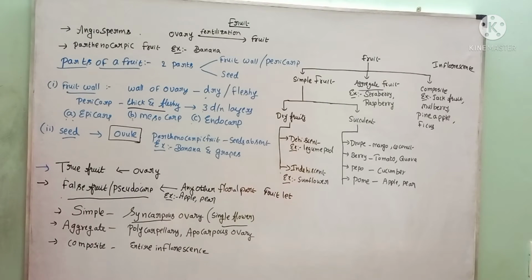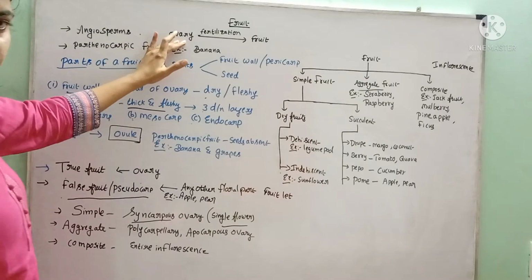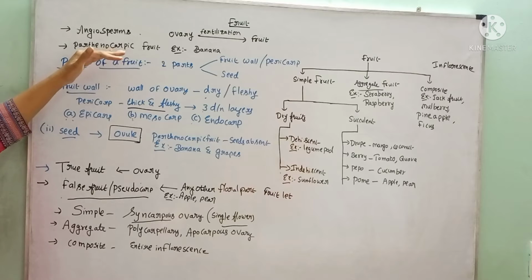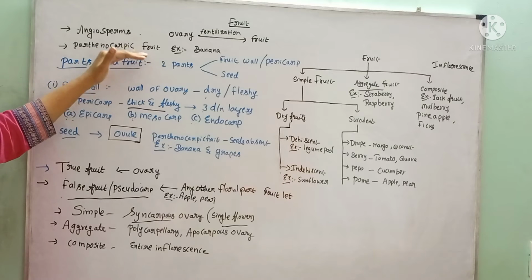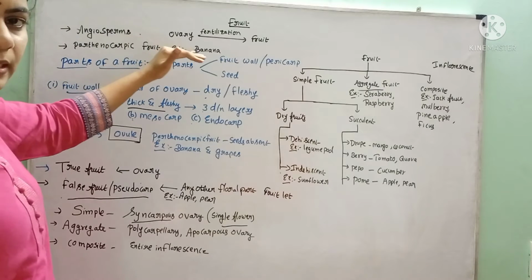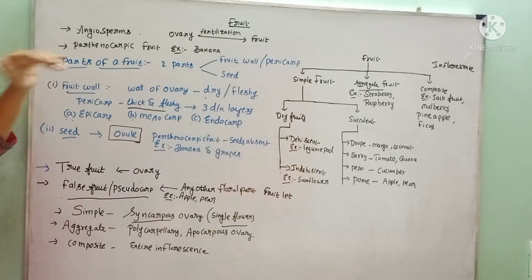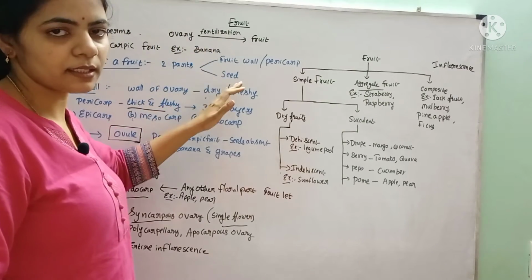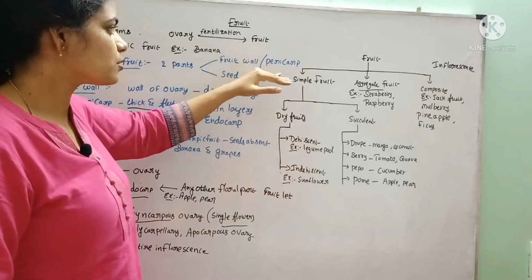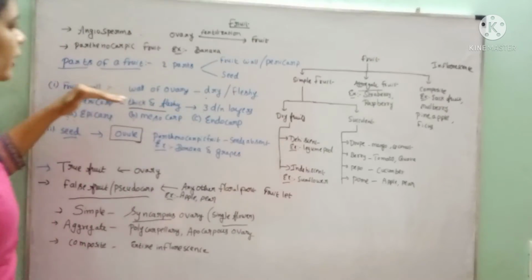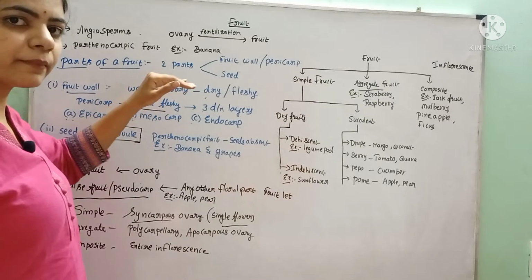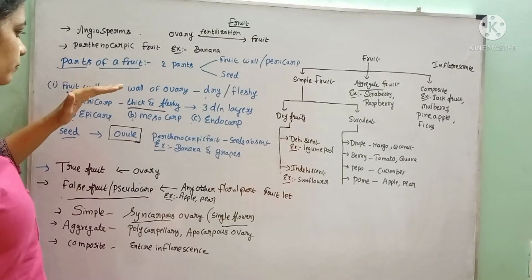So once again, I will explain the points. After fertilization, the ovary develops into the fruit. Without fertilization, if the fruit develops, that is called a parthenocarpic fruit. Example: the banana. If you see the parts of the fruit, there are two parts: the fruit wall and the seed. The fruit wall is also called the pericarp, which is the wall of the ovary.